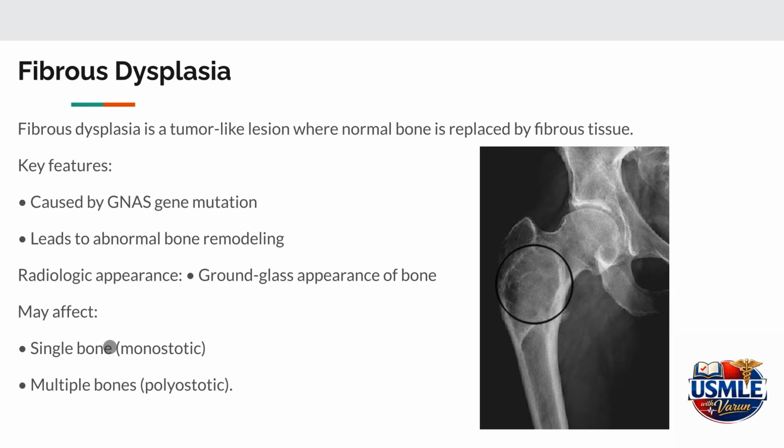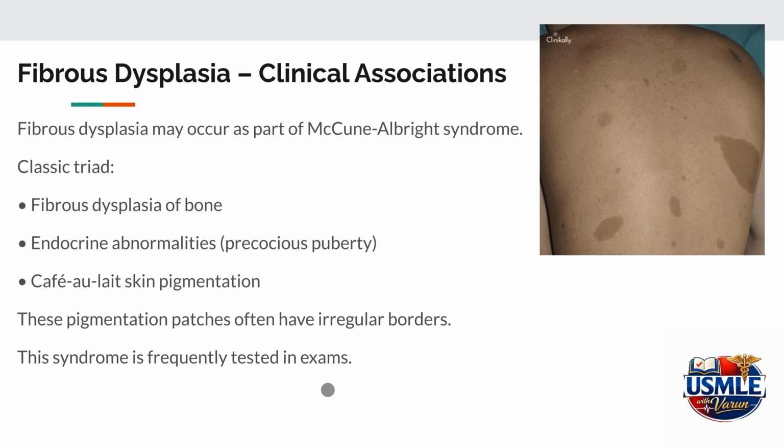Radiologically, fibrous dysplasia produces a ground glass appearance of bone. If it affects a single bone, it is called monostotic, whereas when it affects multiple bones, it is called polyostotic.